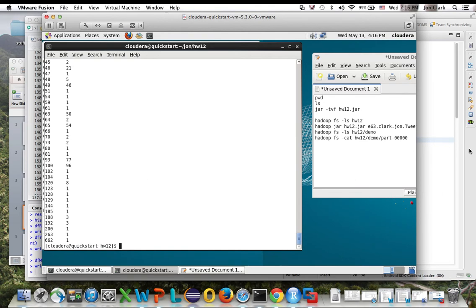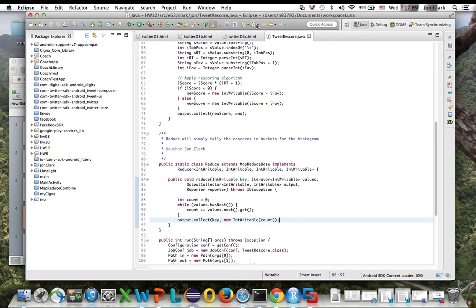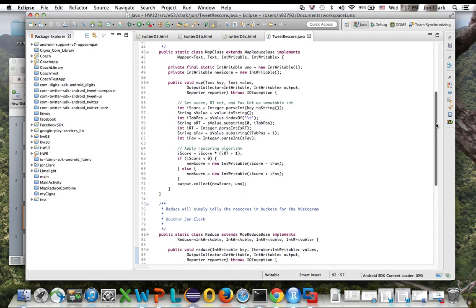But what was the code that actually ran here? We can show you here. In the MapReduce code, the map section is applying the algorithm. I'm gathering the score and the tab position so I can parse out where the retweet and the favorite text begin.